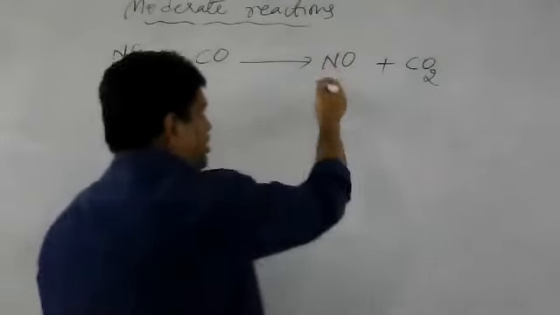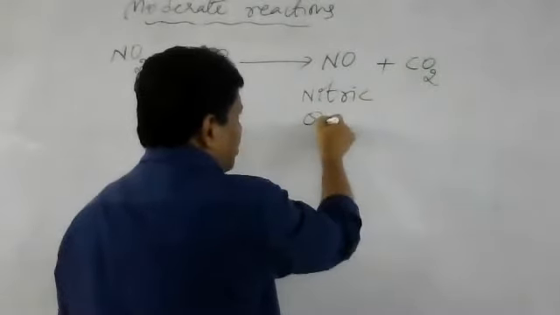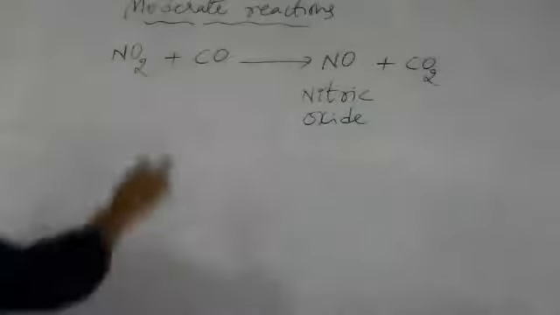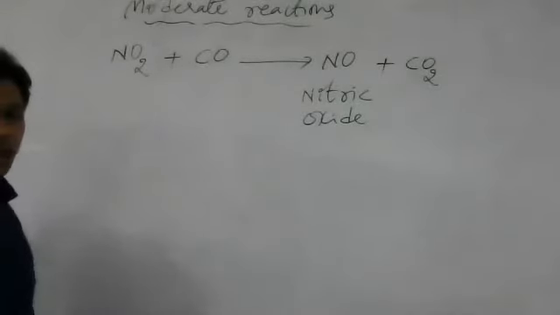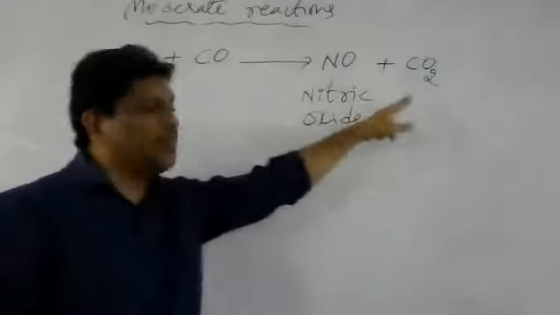This nitrogen monoxide is called nitric oxide. And this is nitrogen dioxide. This is carbon monoxide, and this is carbon dioxide.